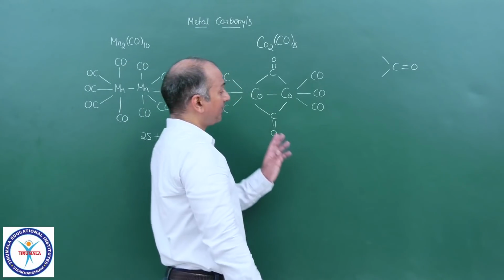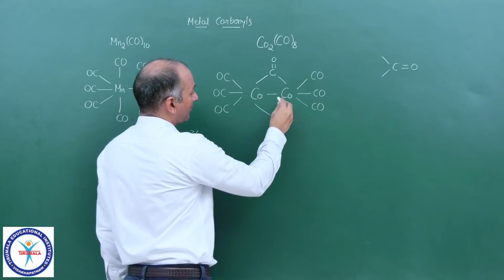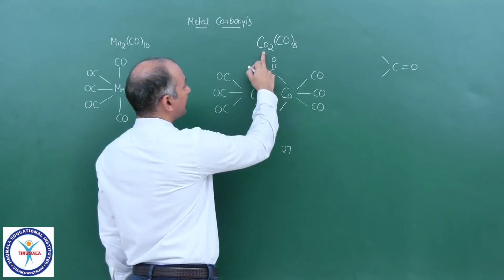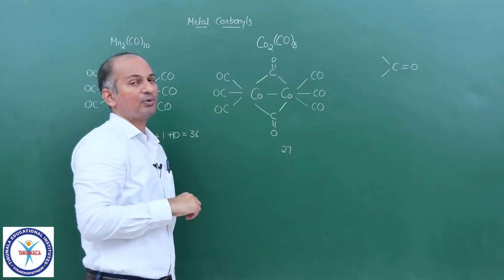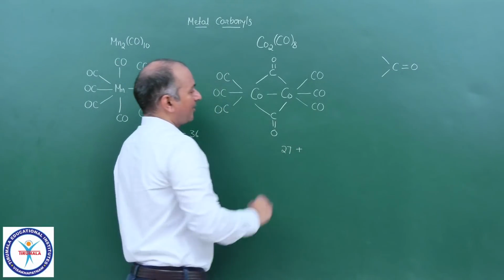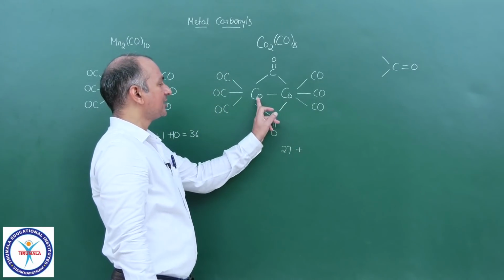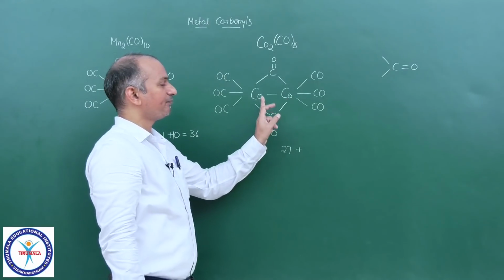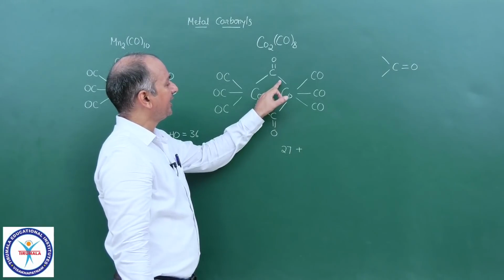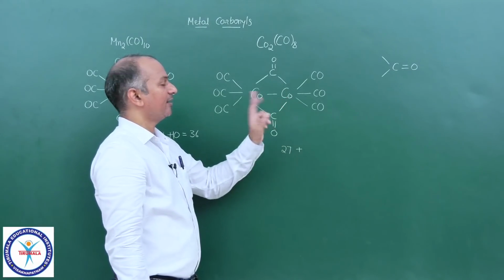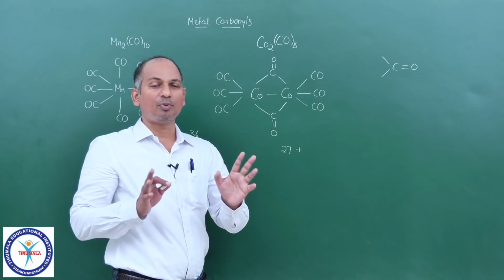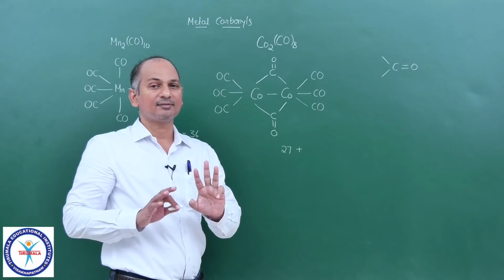Now let us see whether this complex shows the EAN rule or not. Cobalt is 27, and the oxidation state of cobalt here is 0, so no electron is lost. So 27 plus, now see, this cobalt or this cobalt, they form 3 normal covalent bonds each. One here, one here and one here. So from those 3 bonds, each cobalt gains 3 electrons.